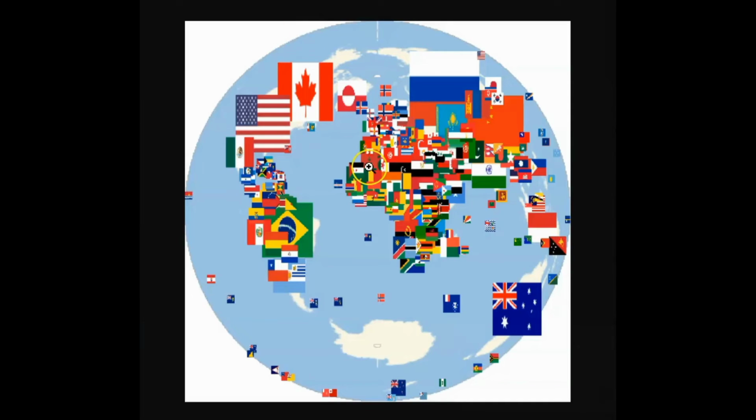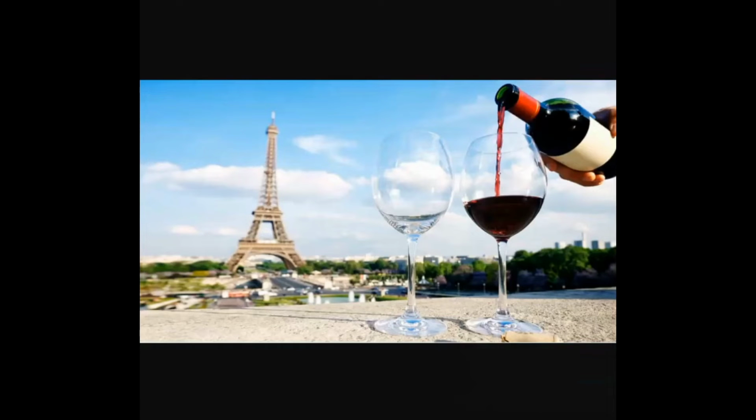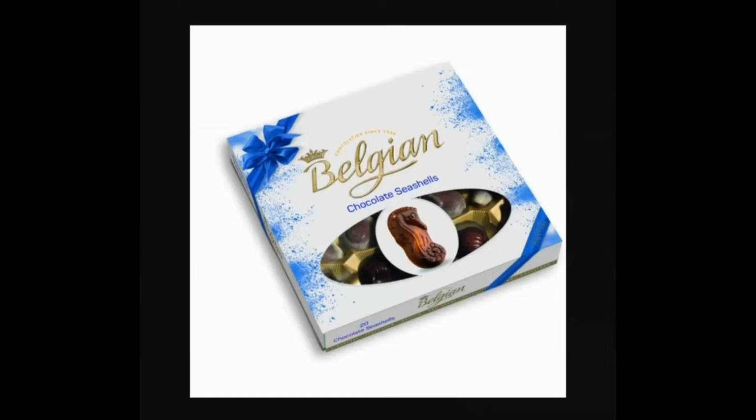So here you can see that all countries have their own flags. A flag can also be determined as a brand. A lot of countries actually position themselves as experts in a particular domain. For example, when it comes to wines, French wines are considered the most superior wines in the entire world. When it comes to chocolates, Belgian chocolates are really considered superior to all the other chocolates in the world. And in the case of India, when it comes to mangoes, Indian Alfonso mangoes are marketed as one of the best mangoes in the world.